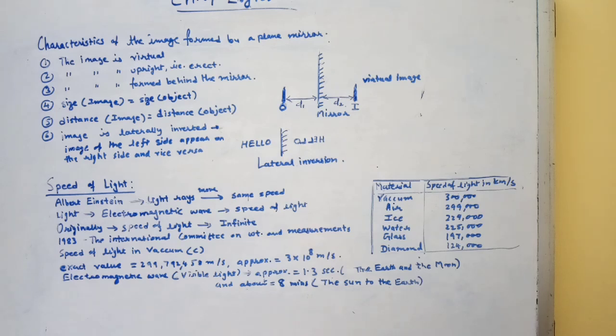Light travels at different speeds in different materials.